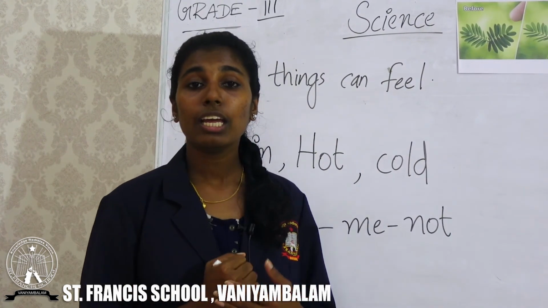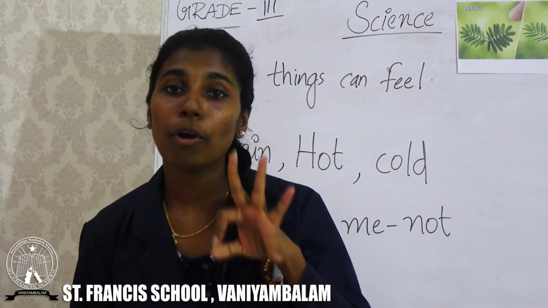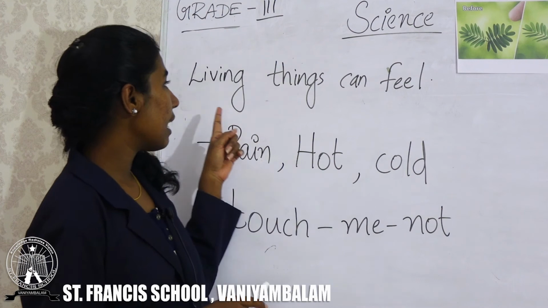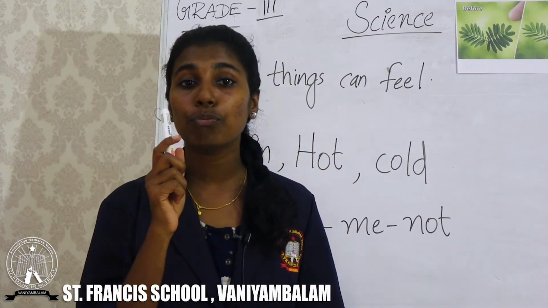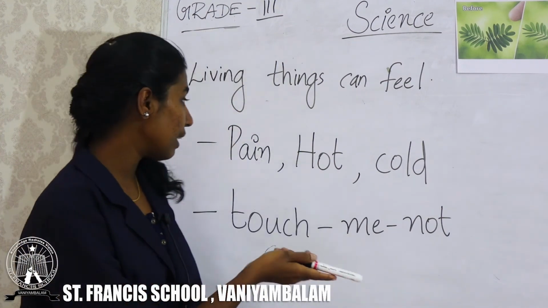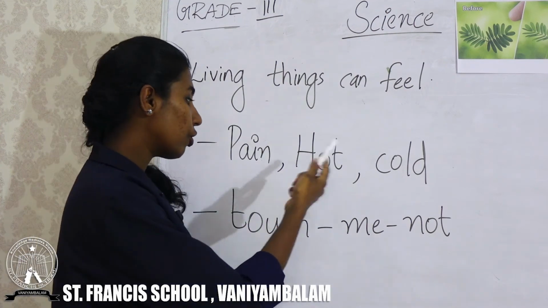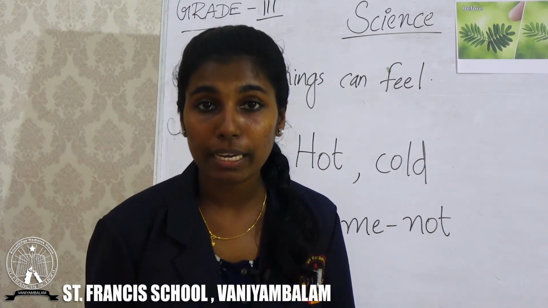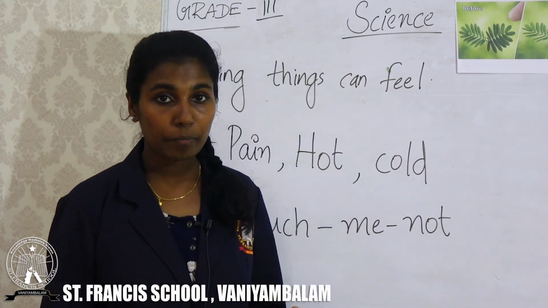So, today we discussed important characters of living things. One is that living things can feel. Living things can feel pain, hot, cold. Animals, plants, we human beings can feel.